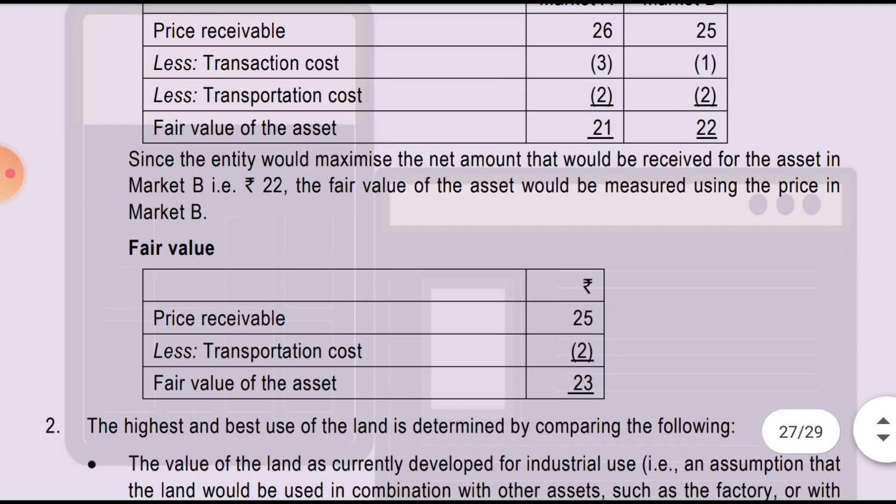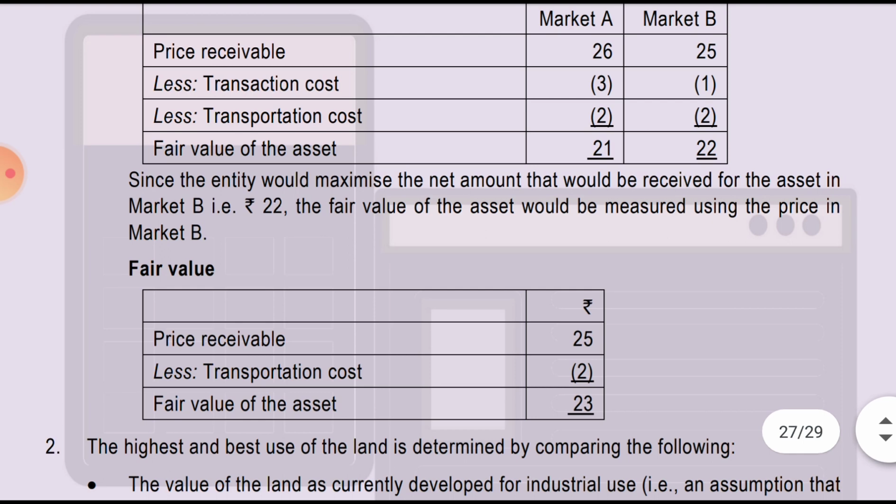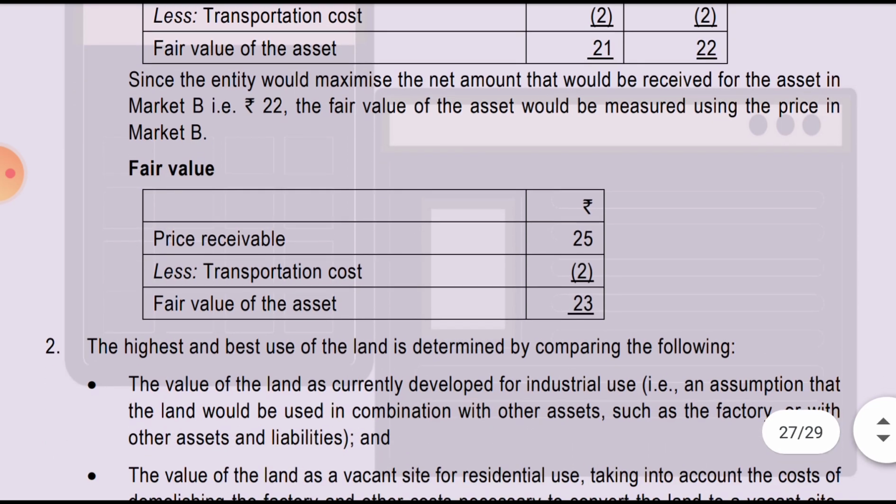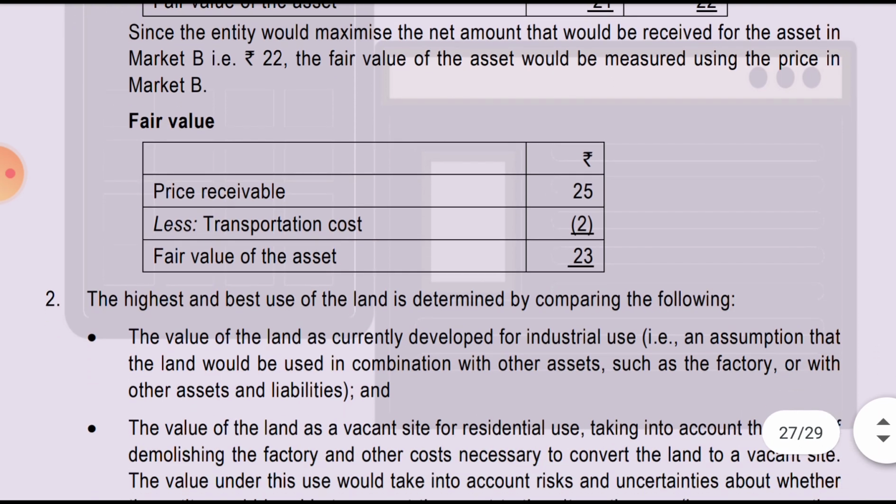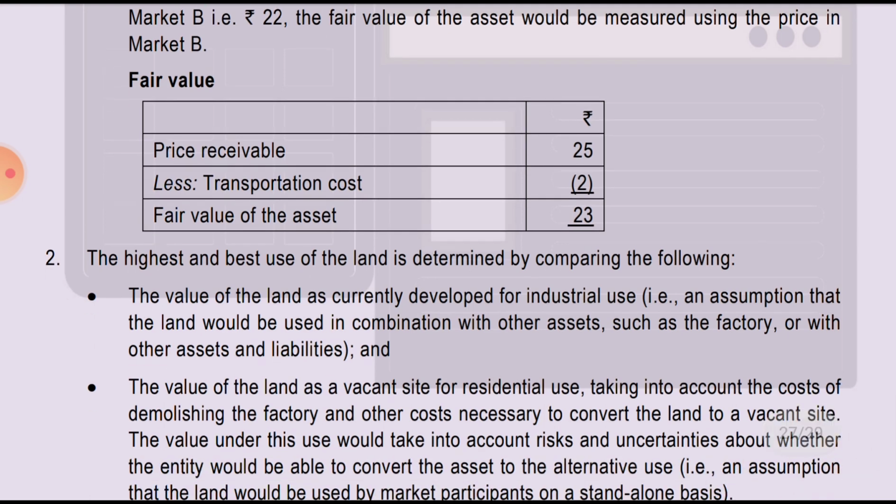So we'll now consider market B as the principal market, since the entity would maximize the net amount that would be received for the asset in market B, that is 22. The fair value of the asset would be measured using the price in market B. Then fair value, price receivable 25.